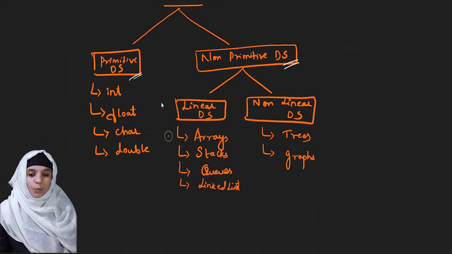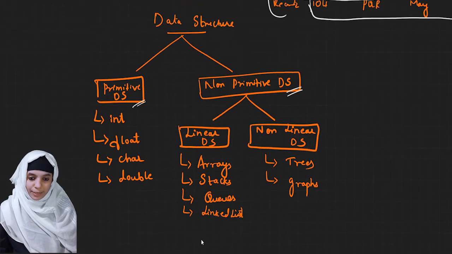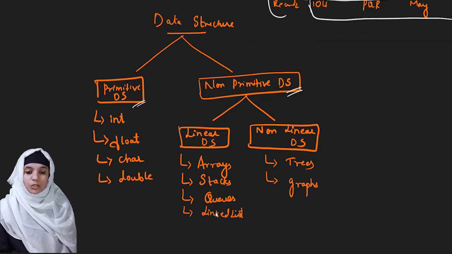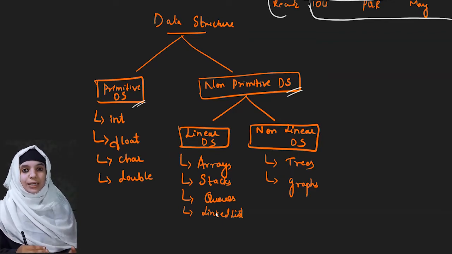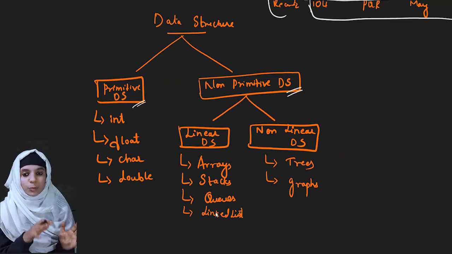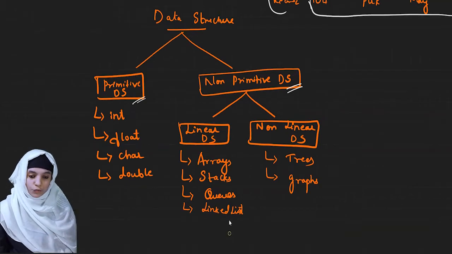So now, what are the examples of linear data structure? First one is your array. Next are your stacks, queues and linked lists. In arrays, stacks, queues and linked lists, your data will be arranged in a sequential manner, whereas in trees and graphs, your data will not be in a sequential order. Instead, the data items can be placed here and there. So let's see what is this array first of all.